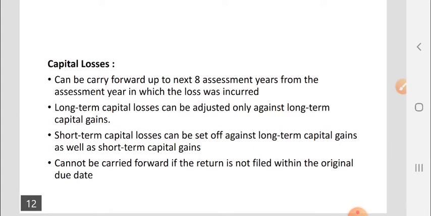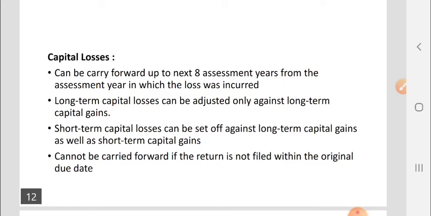Capital loss. Capital loss can be carried forward up to the next 8 assessment years from the assessment year in which the loss was incurred. Long-term capital losses can be adjusted only against the long-term capital gains. Short-term capital losses can be set off against long-term capital gains as well as short-term capital gains. It cannot be carried forward if the return is not filed within the original due date.